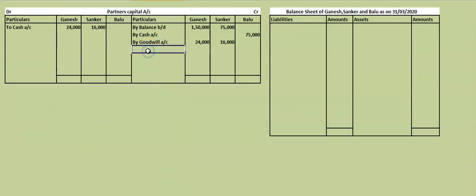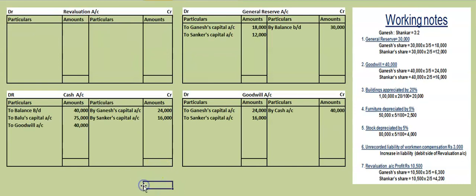We will write here by general reserve. How much have we distributed? 18 and 12. We will write here 18,000, 12,000. Now all these general reserve entries and goodwill entries are over. Now what is left? Only the revaluation entries.